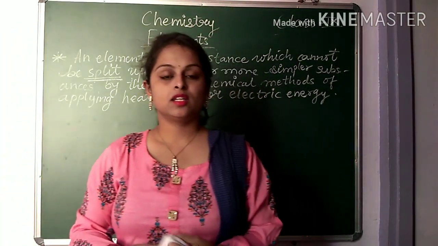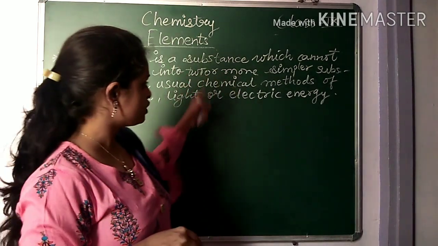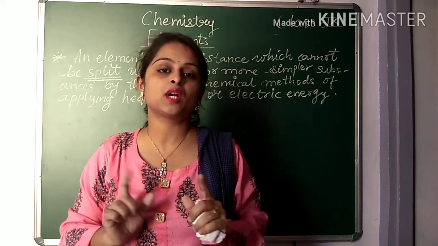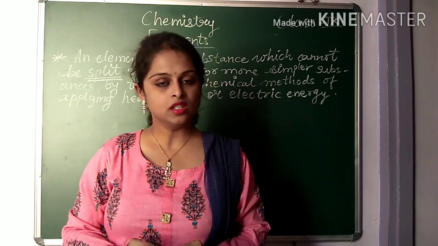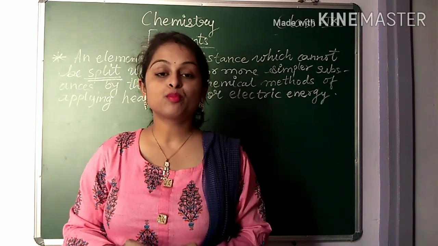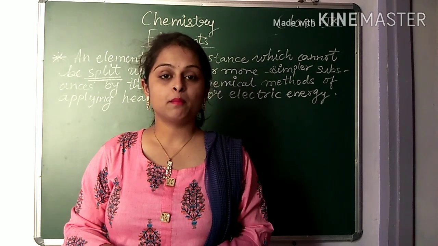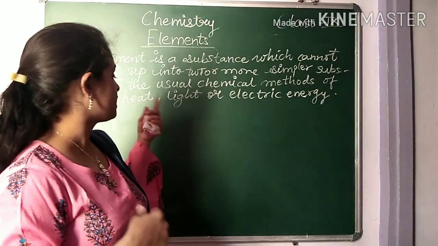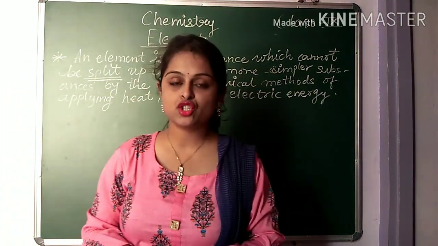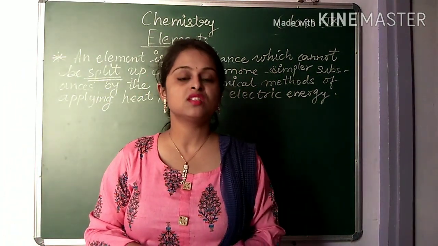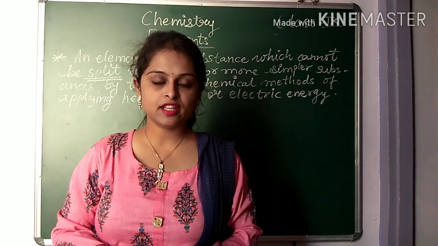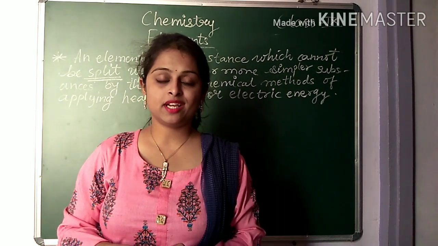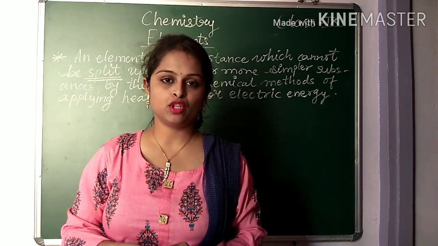See, in short, by seeing these four lines, elements are made up of only the same kind of atom or molecule. Is it clear? So that's why it is not possible to separate them by the chemical method also. If you apply heat, light, or electric energy, you cannot separate them into different parts. Is it clear? So in a short way, elements are only one kind of molecule. They contain only similar types of molecules.